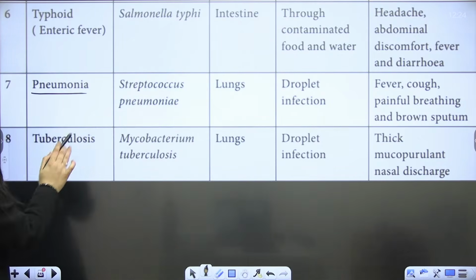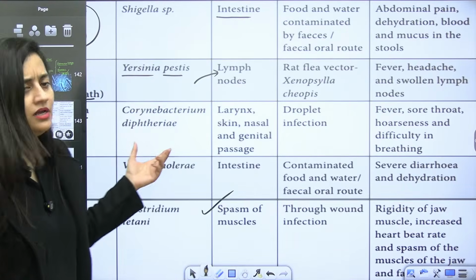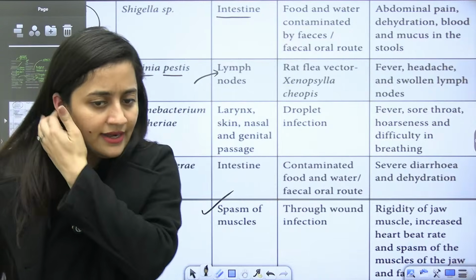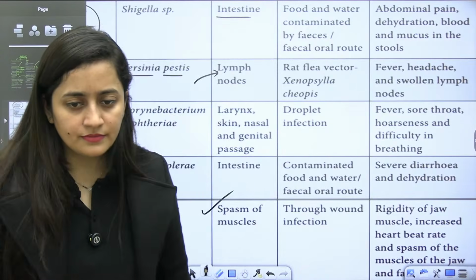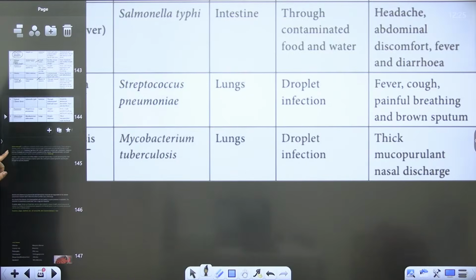Pneumonia, discussed. TB, discussed. So anything else? Yes? Anything else? Even I think one student was asking about the diphtheria. That is also clear, right? Any doubt?